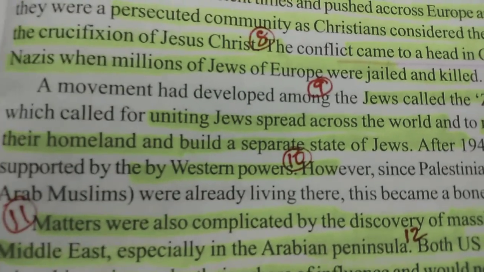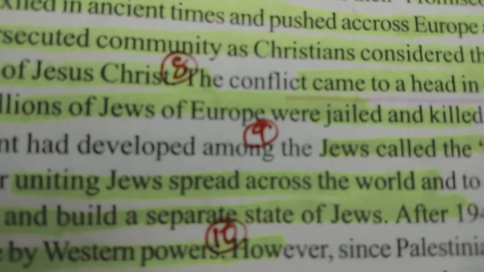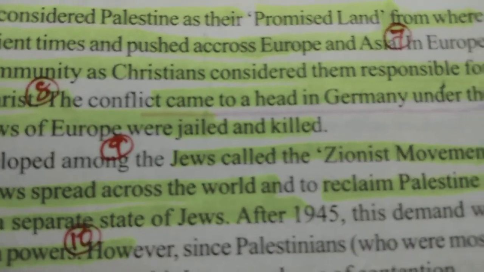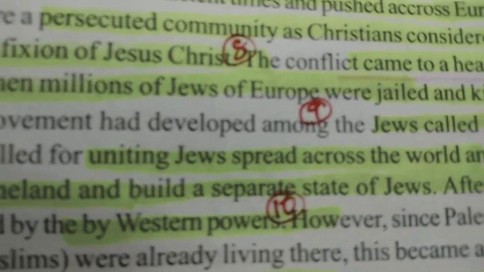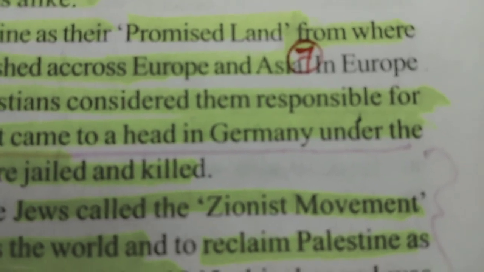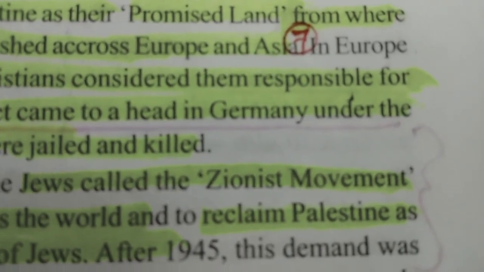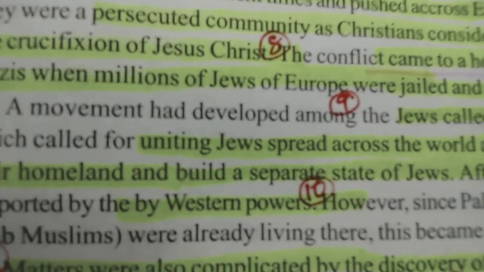All the Jews created one organization called the Zionist movement, which called for uniting all the Jews spread across the world, reclaiming Palestine as their homeland and building a separate state for Jews. I hope you understood what the Zionist movement is. It is an organization created by Jewish people spread over the world to claim Jerusalem, or we can say Palestine, as their homeland and build a separate state for the Jews.